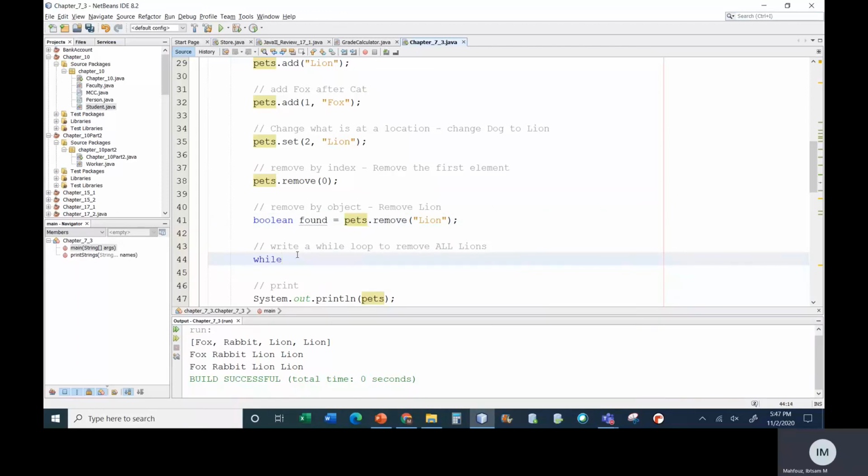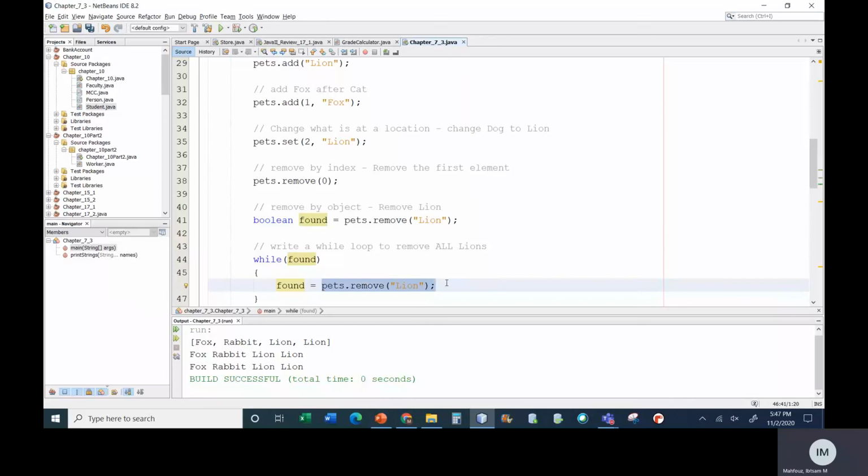So I can say while found, while found is true, I'm going to say found equal to pets.remove lion again. So if it found it, I'm going to say, okay, since you found one, go remove lion again. And when it finds lion again, it's going to return true.